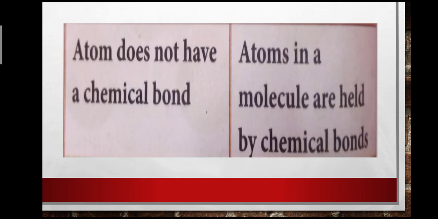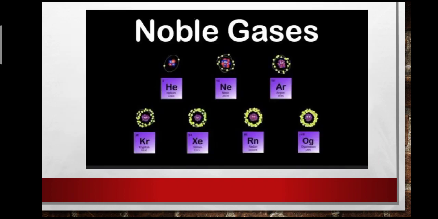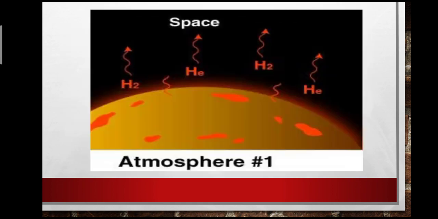Next we will go to the second point. We know very well that noble gases are available in the atmosphere as a single atom. Single atom means they do not have any bond. Where one helium atom is present somewhere, the other helium atom may be present somewhere else. We have a huge gap between two helium atoms.